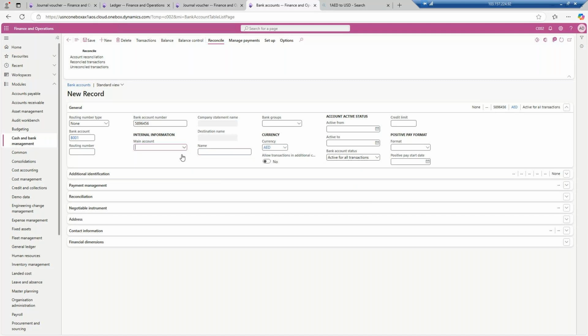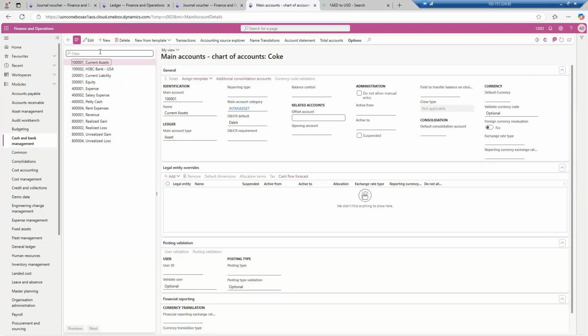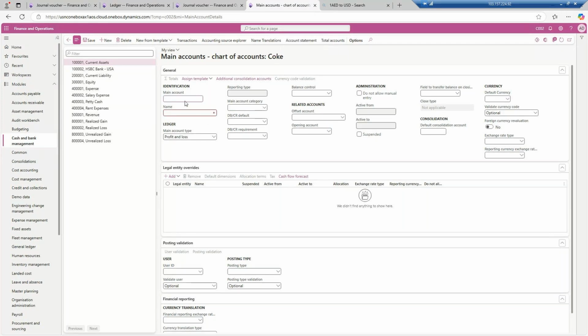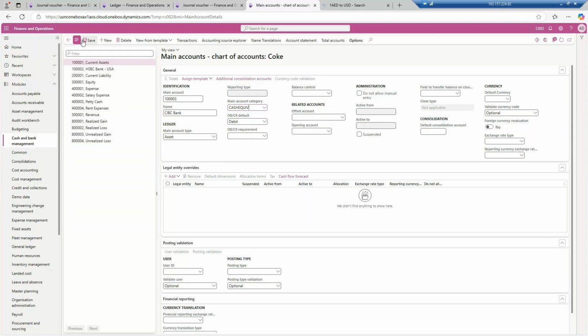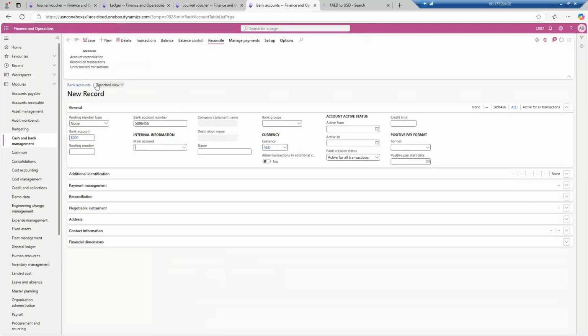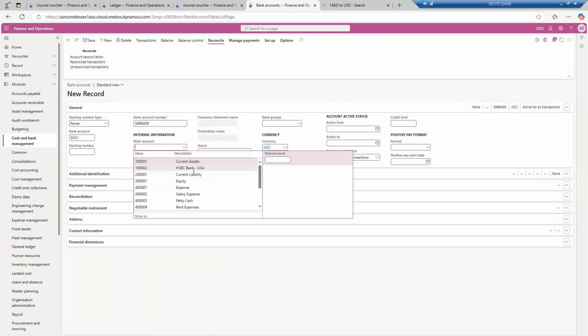If I go to view details from here, I will land in this particular form, and I want a new bank account to be created for C002. This account will be 150003, and let's say it is CIBC Bank. Now it will go to the asset level, cash equivalent. Yes, now save it. You can ask me one very important question: can I use the same main account here also, for the HSBC bank?